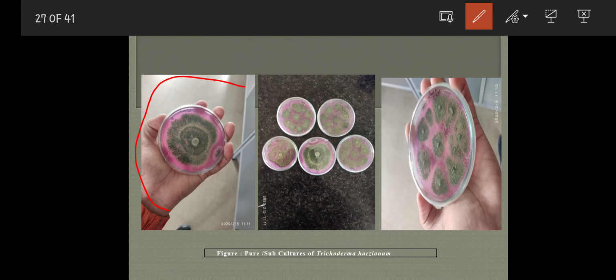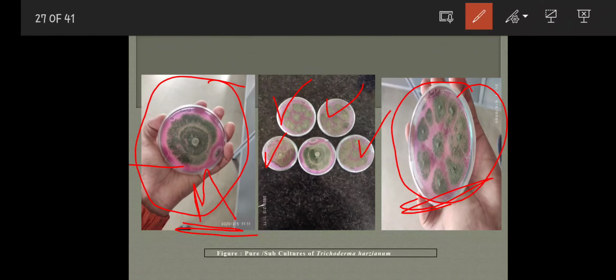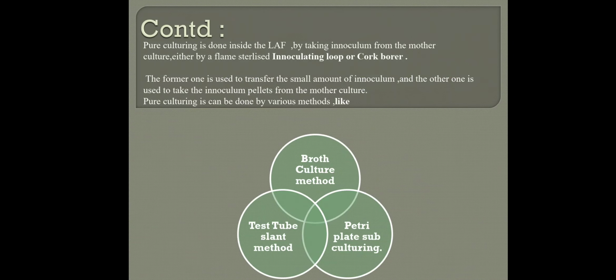See, this is the mother culture, and from the mother culture I have prepared subcultures. This and this, these are all subcultures. You can see the zoomed picture of the subculture which I have prepared. From this I have prepared this. So this is the main original, or you can say mother culture, and this is the subculture. So this is it.